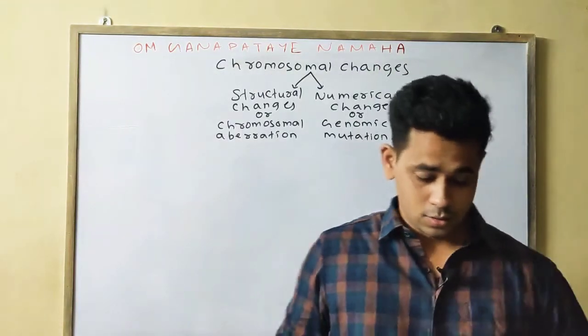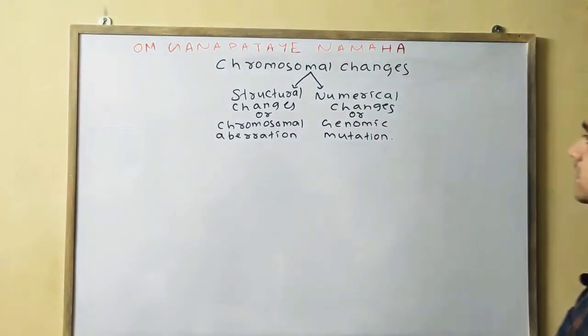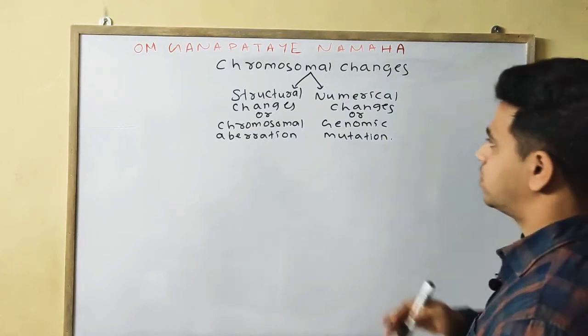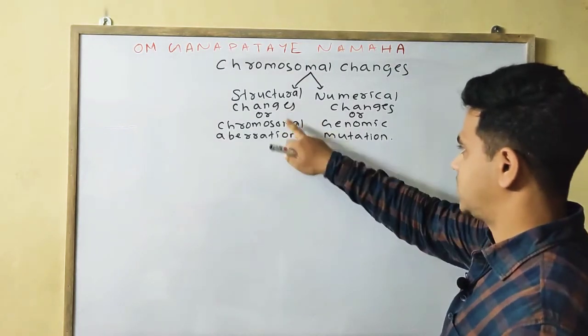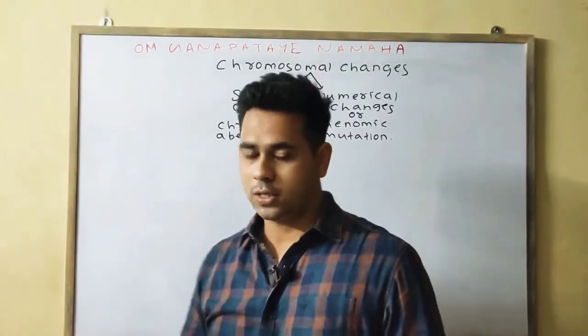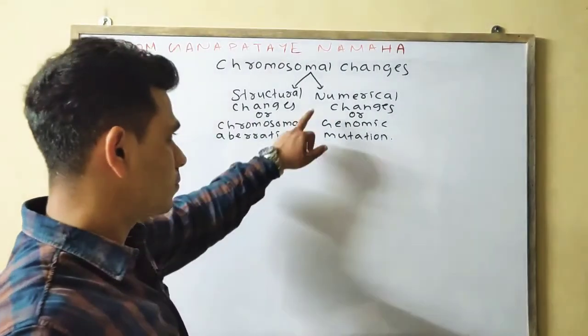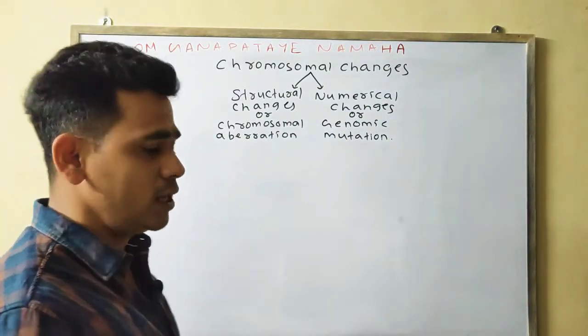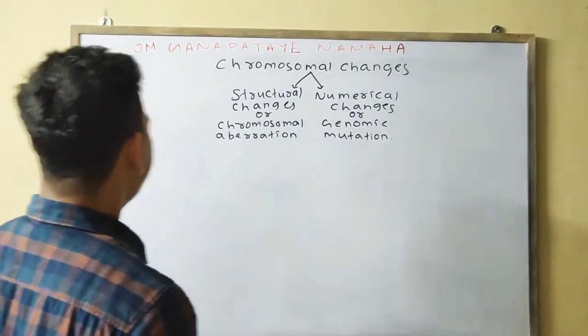So the chromosomal changes is basically of two types. One is your structural changes or chromosomal aberration. The other one will be your numerical changes or the genomic mutation. Okay.